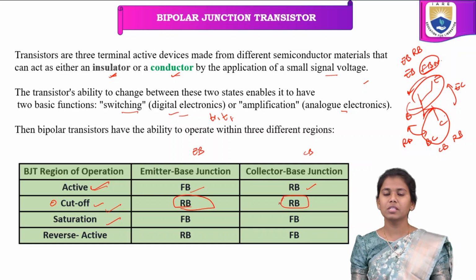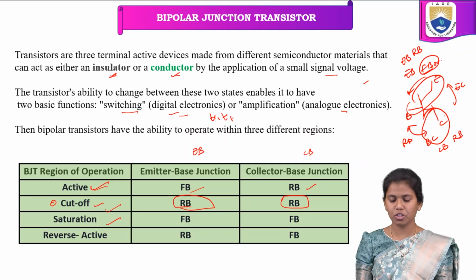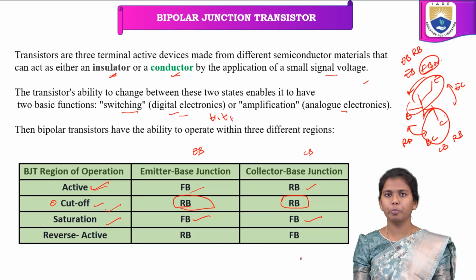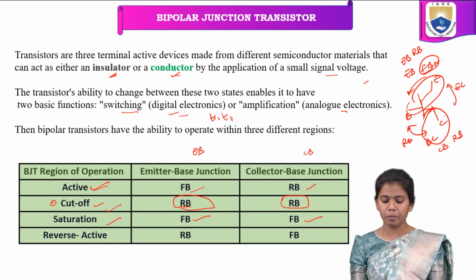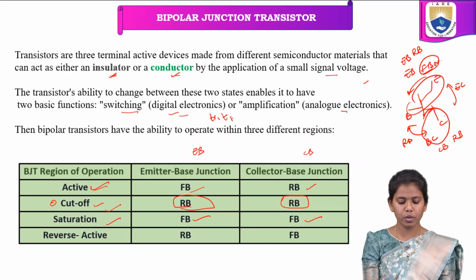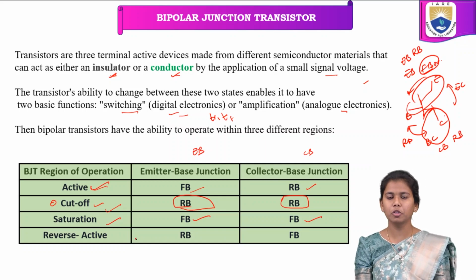Coming to the saturation region, the emitter base junction should be in forward bias, and the collector base junction also should be in forward bias. When both junctions are in forward bias, the BJT works under the saturation region, and it is a very important table to remember.